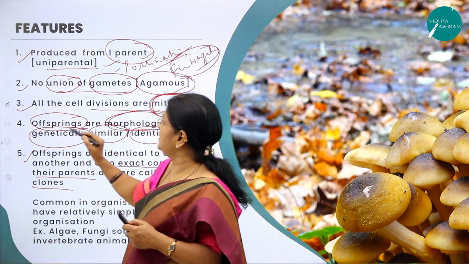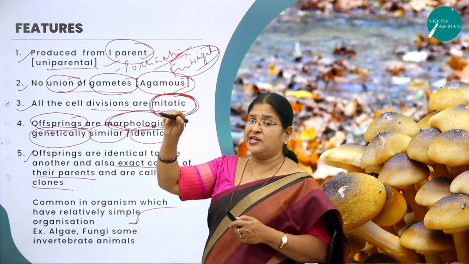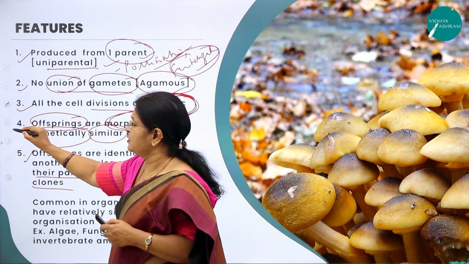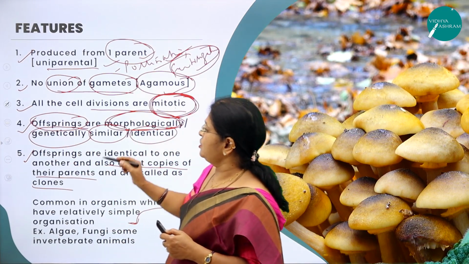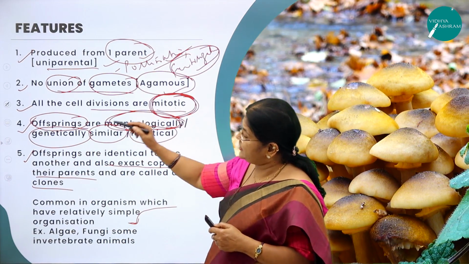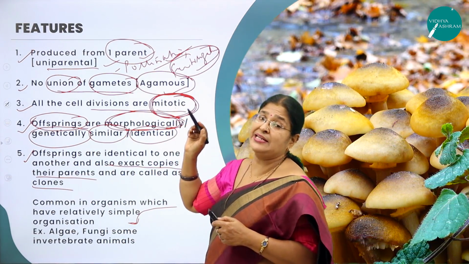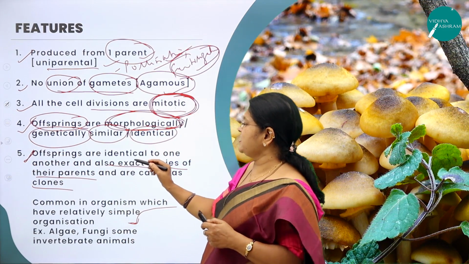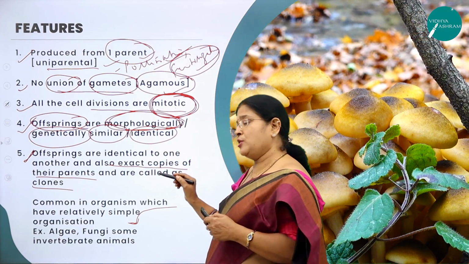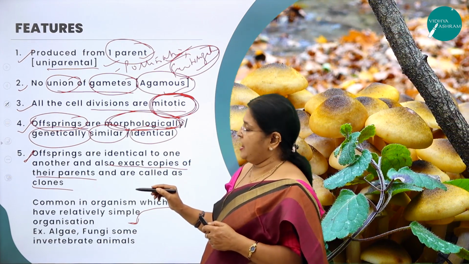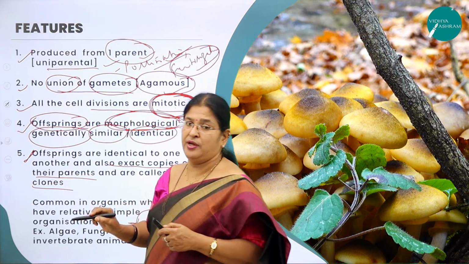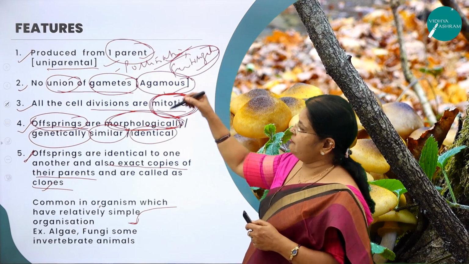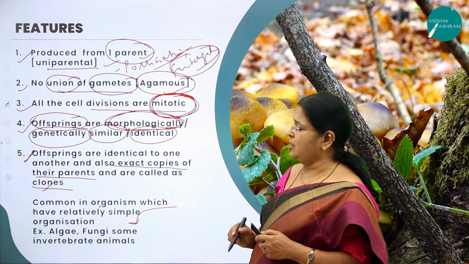And here all the cell divisions are mitotic. There in sexual reproduction it is meiotic. Here the offsprings, the fourth very important feature, are morphologically and genetically similar. There they are dissimilar. And here the fifth very important feature, offsprings are identical to one another and also exact copies of their parents. Hence we use a specific word called clone, which you don't find in sexual reproduction. These are the very important features of asexual reproduction.